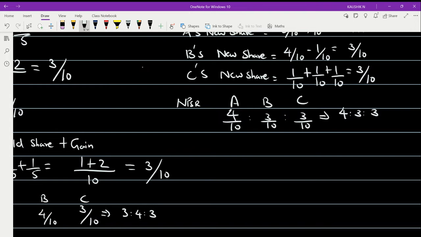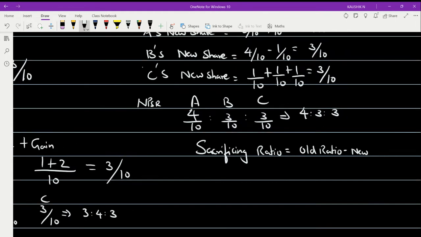Now you have to find out the sacrificing ratio, right? So for the sacrificing ratio, write down the formula. Sacrificing ratio is equal to, what is the formula? Your old ratio minus your new ratio. Find out for each and every partner. So for A, what is the old ratio?